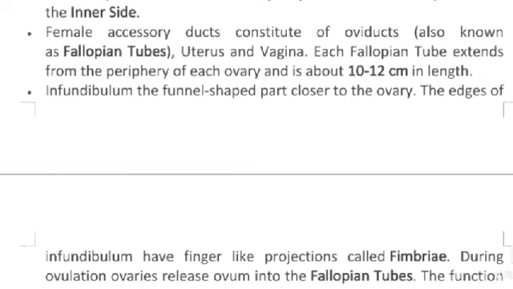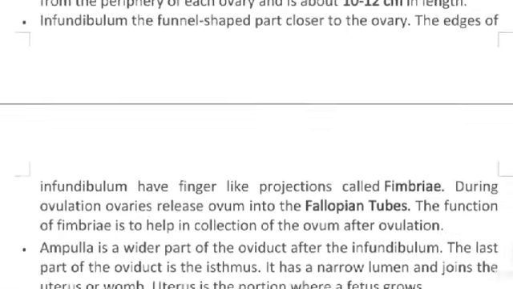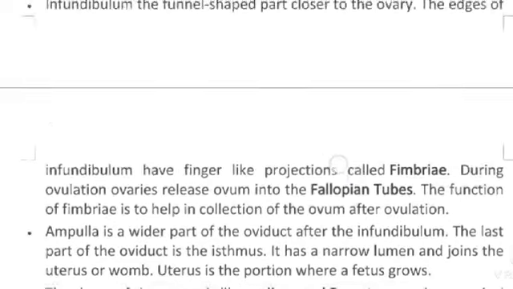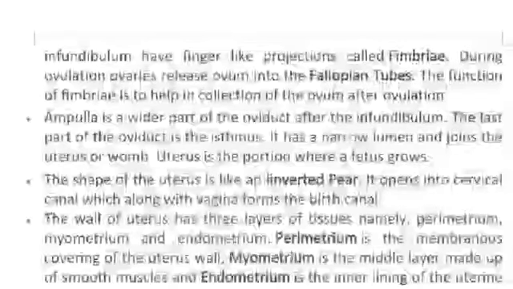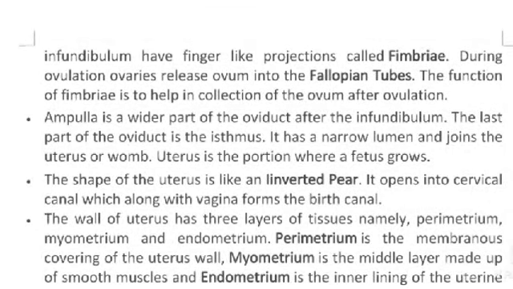The infundibulum is the funnel-shaped part closer to the ovary. The edges of the infundibulum have finger-like projections called fimbriae. During ovulation, the ovary releases the ovum into the fallopian tube. The function of the fimbriae is to help in the collection of the ovum after ovulation.